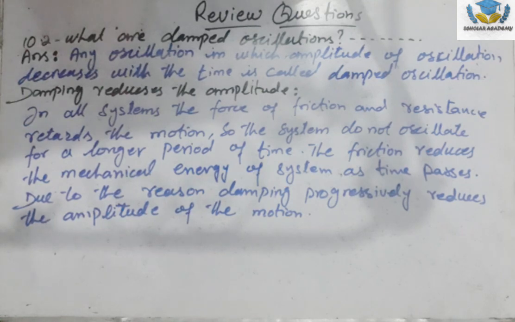In the second question he says, what are damped oscillations, and how does damping progressively reduce the amplitude of oscillation? So we know that any oscillation in which the amplitude decreases with time is called damped oscillation. And there is a force known as the force of friction. That force of friction basically reduces the mechanical energy of the system. That's why damping progressively reduces the amplitude of the vibration.